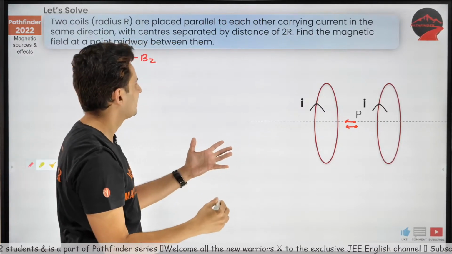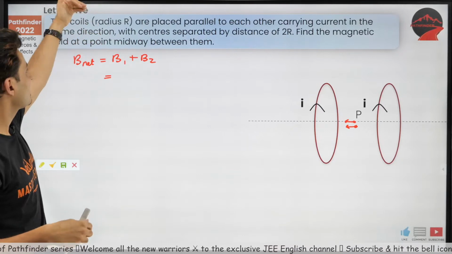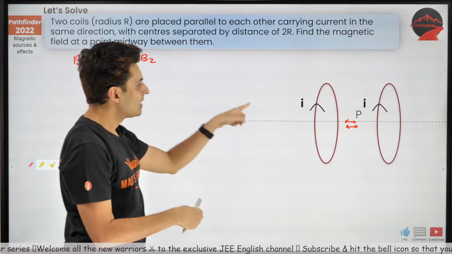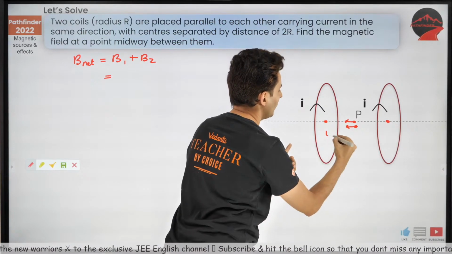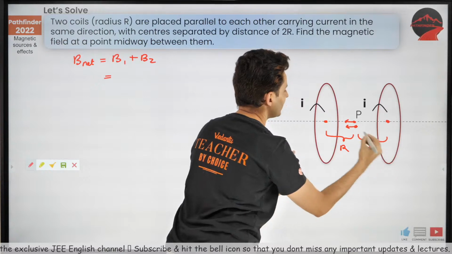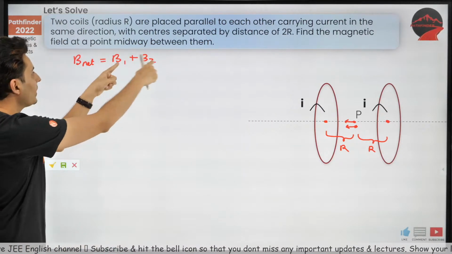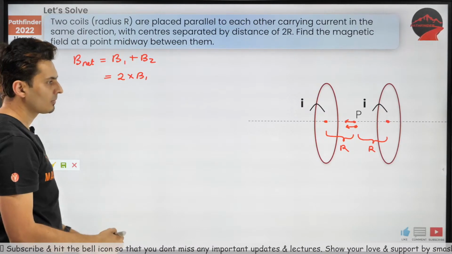But since the question says they carry the same current, same direction, same radius, and this point from the center is at the same distance r and r each, both these values are the same. So I can just say 2 into B1.